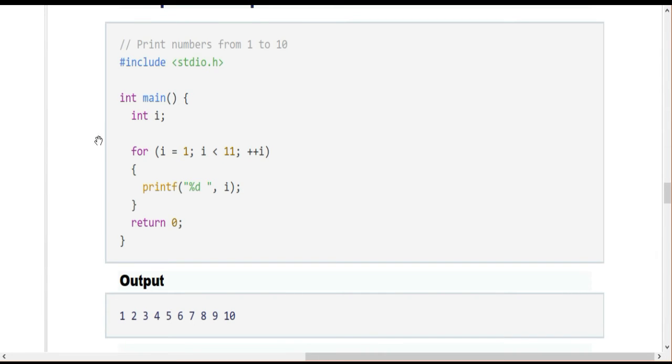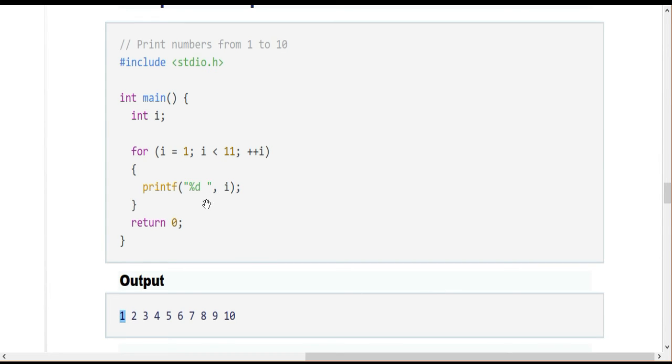Then come to the PDF. Here this is an example, right? So for I equal to 0, I already told there is an ICI method. I equal to 1, it is the initialization, first I, then condition checking, that is C, again increment, either ++I or I++. So I equal to 1, I less than 11. The first condition is true, because 1 less than 11 is true. Then enter into the statement, first time 1 will be printed.